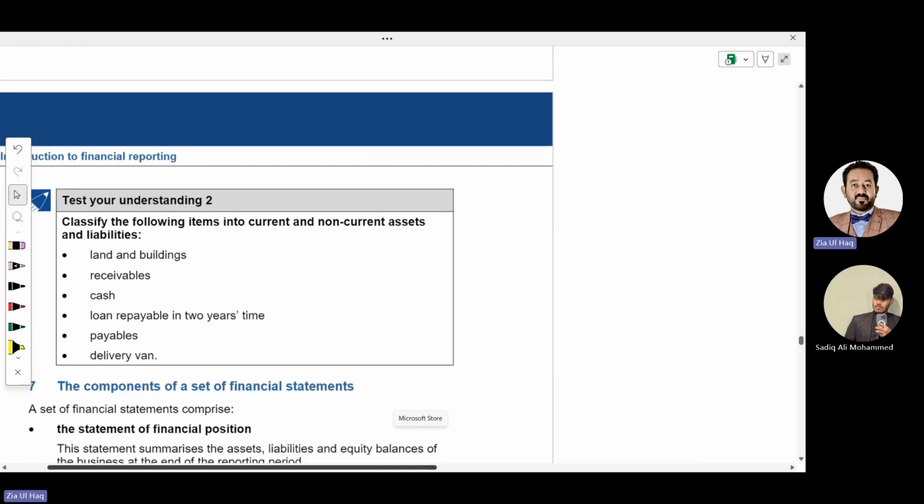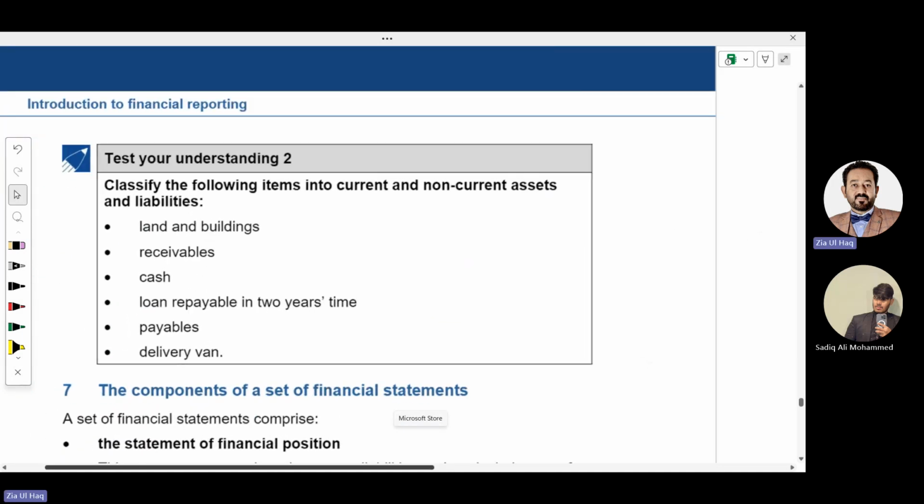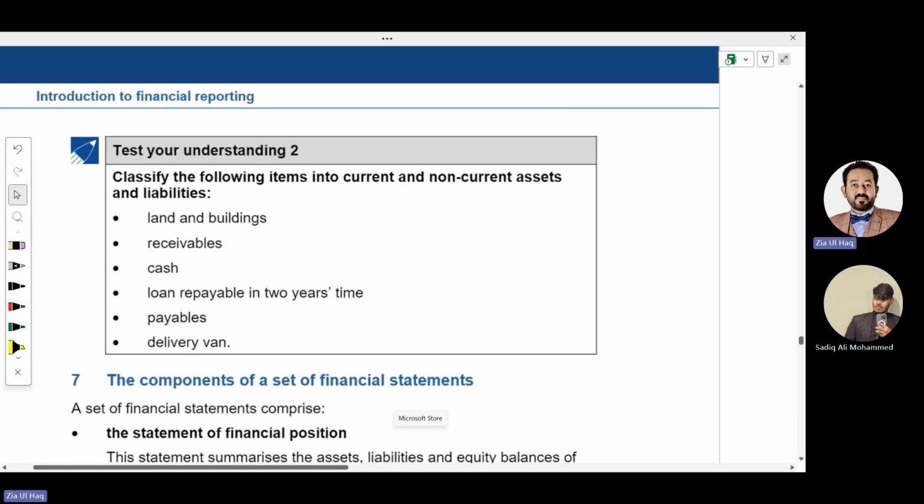Test your understanding. Classify the following items into current and non-current assets and liabilities. Just see and write down which one is a non-current asset, which one is a current asset, and which one is a liability. Please try by yourself.